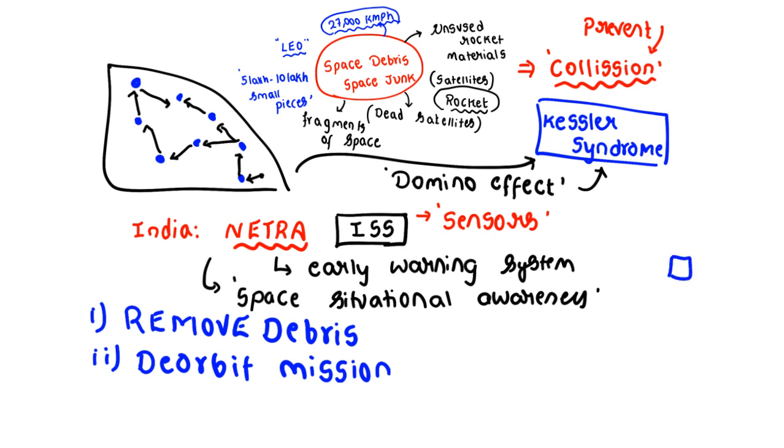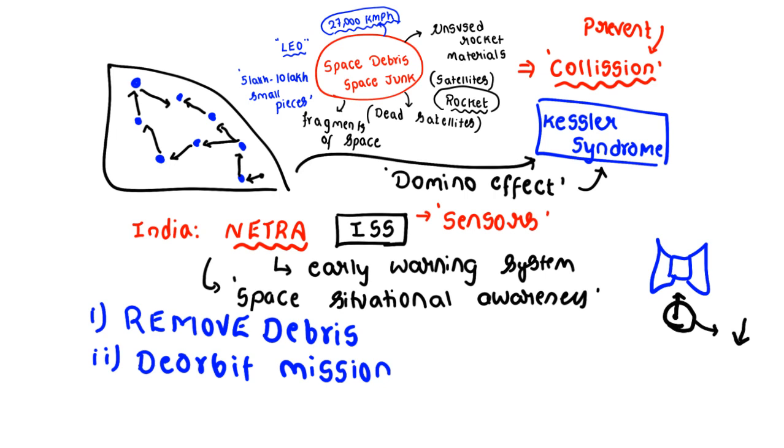For example, see, this is one satellite, and one space debris is coming towards it. So actually what happens under deorbit mission, the whole space debris will be moved out of here and will be dragged towards Earth. Why? When it is dragged towards Earth, Earth has gravitational force. If gravitational force is applied on this space debris, it is generally drawn towards the Earth. When it is drawn towards the Earth, the speed at which it moves towards the Earth actually burns the whole debris, and it does not have any effect on the Earth.